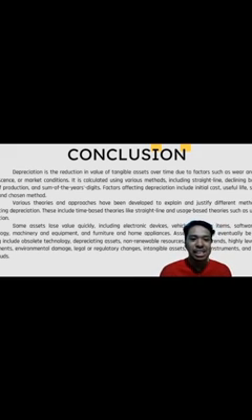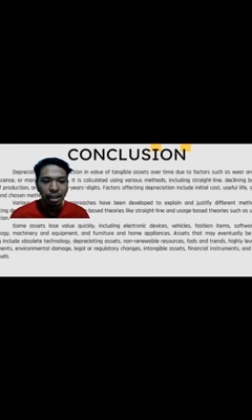Various theories and approaches have been developed to explain and justify different methods of calculating depreciation. These include time-based theories like straight line and usage-based theories such as unit of production. Some assets lose value quickly, including electronic devices, finance, fashion items, software and technology, machinery and equipment, and furniture and home appliances.